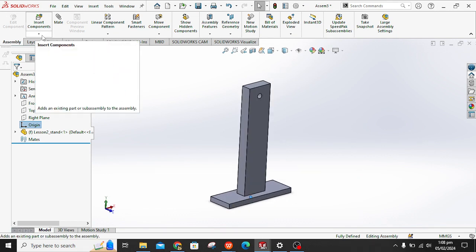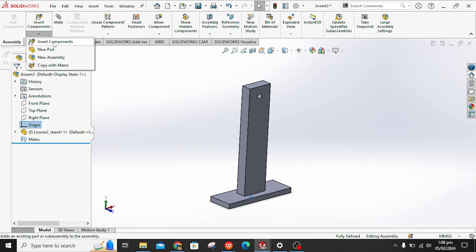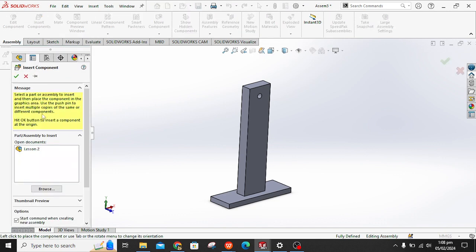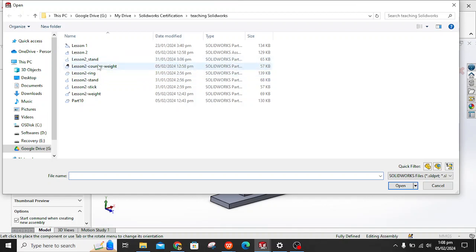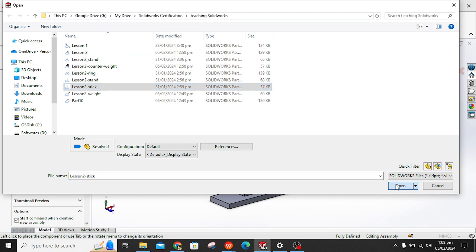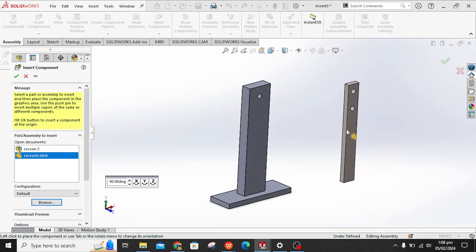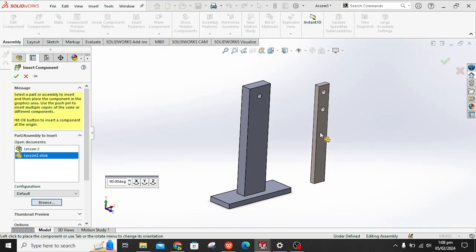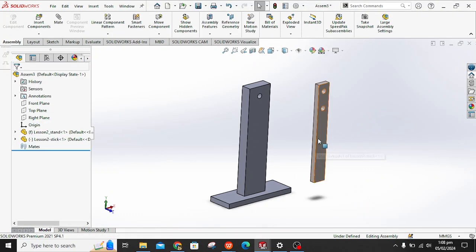So insert component, browse, and we're going to lesson number 2, the stick. Open. So we can place the stick anywhere here because we are going to mate it.